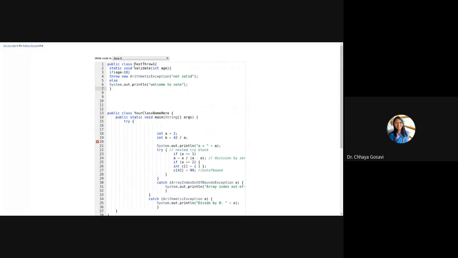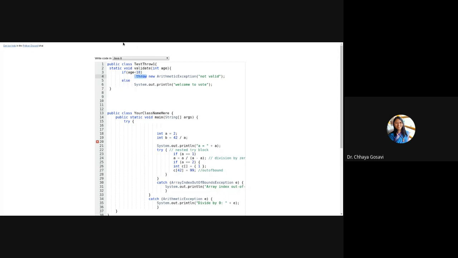So this is a class TestThrow1. It has a static method validate(int age). If age is less than 18, it will throw new ArithmeticException, not valid, else welcome. Note that here we have used throw keyword, but we haven't used try and catch block.